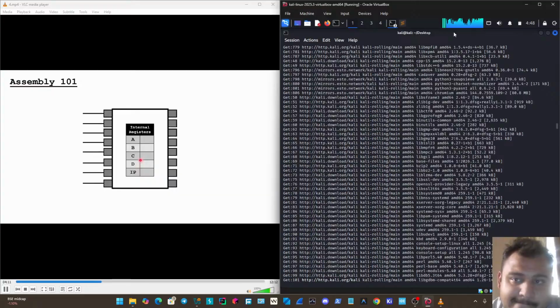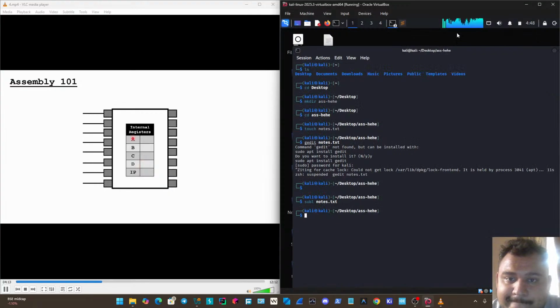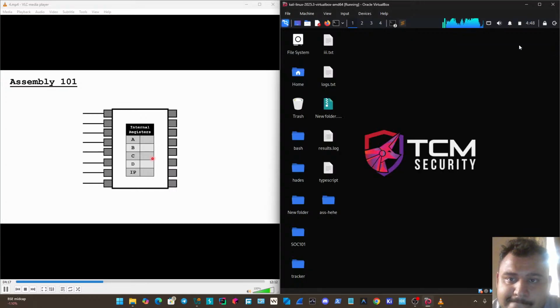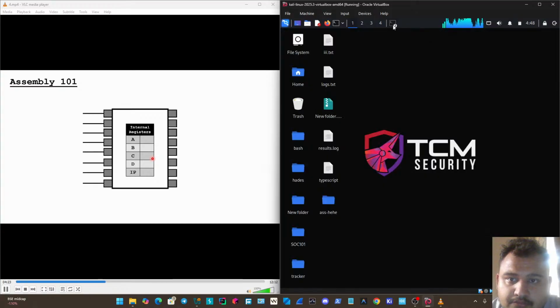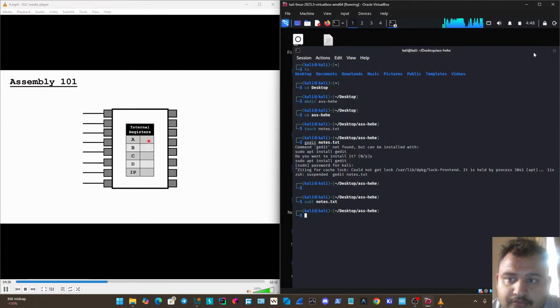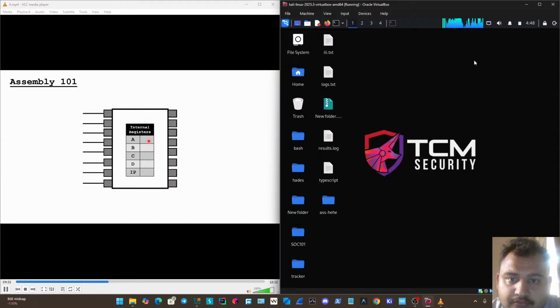One more thing about these registers is that each one of them, so for example, A, B, C, D, and IP, is only going to be able to store 1 byte or 8 bits. And that's what's referred to as the width of the register. And that's what actually makes this an 8-bit processor, is that our registers are 8 bits long. So that's the maximum amount of data that we can take in and process in each of the registers.